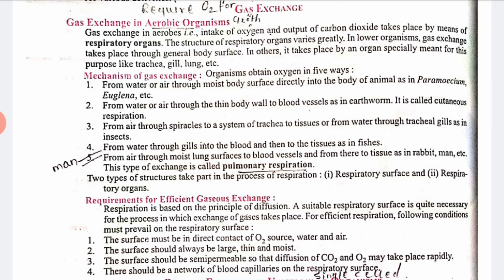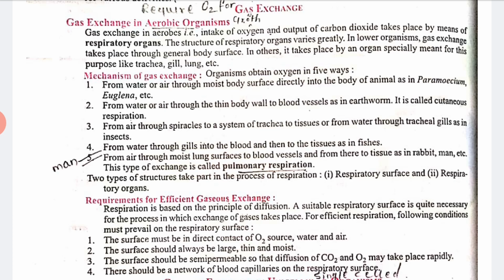This fifth process is seen in humans, and this type of exchange is called pulmonary respiration: from air through the moist lung surface to blood vessels, and from there to tissues, as in rabbit and man.